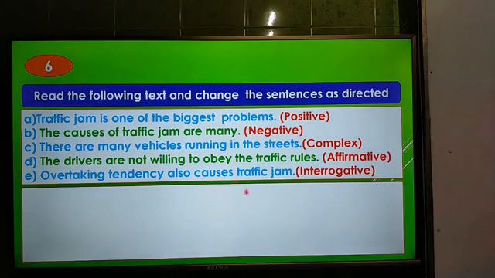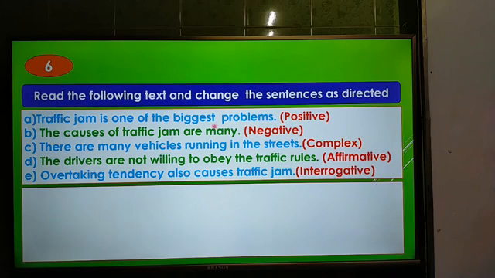Here the first question: traffic jam is one of the biggest problems. We have to make it positive. Second one, the causes of traffic jam are many. We have to make it negative. Third one, there are many vehicles running in the streets. We have to make it complex. Fourth one, the drivers are not willing to obey the traffic rules. We have to make it affirmative. And last one, overtaking tendency also causes traffic jam. So dear students, these are the questions I am going to discuss the answers of.